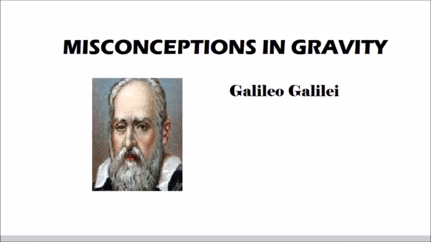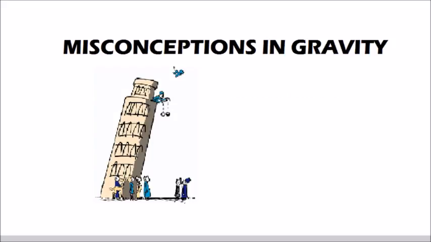He hypothesized that with the removal of a medium, such as air, objects would fall at the same speed. To prove his hypothesis, Galileo created the famous thought experiment involving the Leaning Tower of Pisa. He stated that by dropping two objects of different weights, they would hit the ground at the same time, neglecting the medium they traveled through. To further prove his hypothesis, he used mathematical equations such as Kepler's law and the law of universal gravitation.